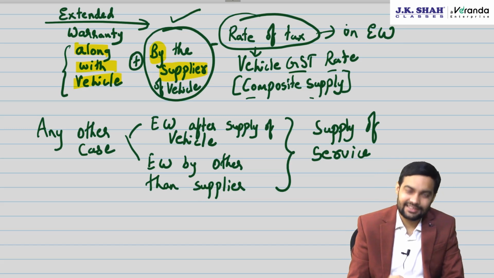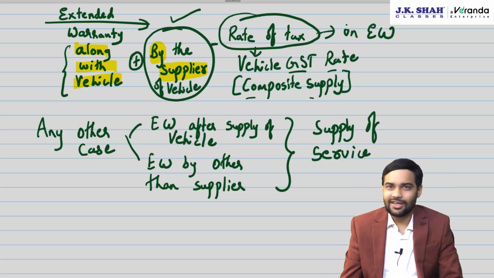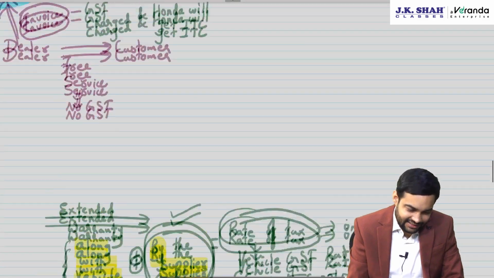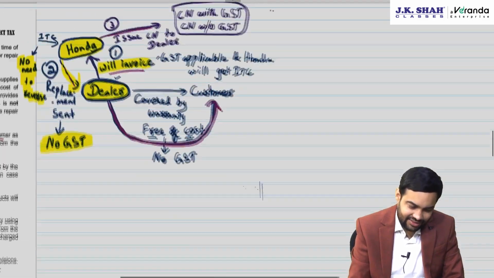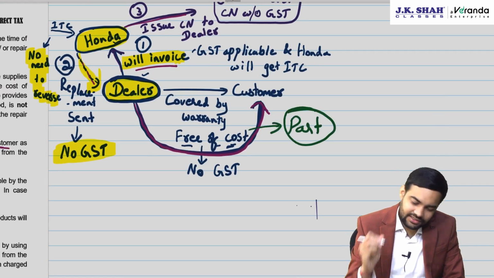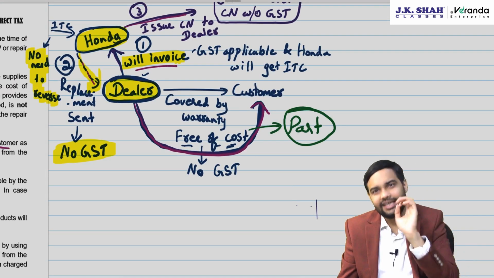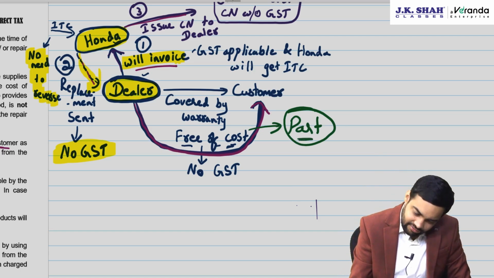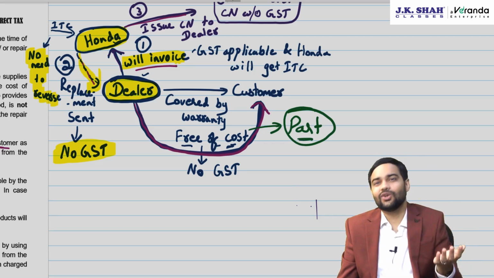Now after this they brought one more circular on this, but in that case they have just said, see here, this one they had given a circular for part. Now they have said not just part of the vehicle but any goods in relation to this extended warranty or warranty will be covered. So part will also include goods.